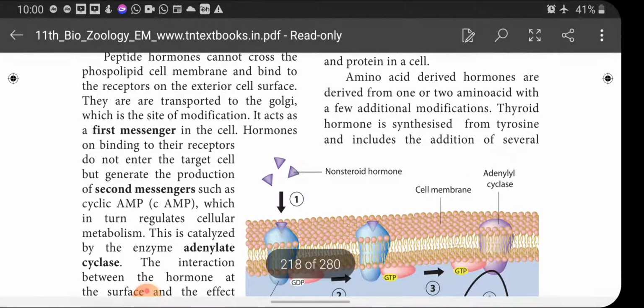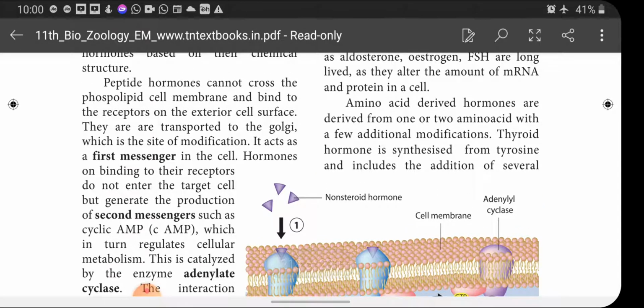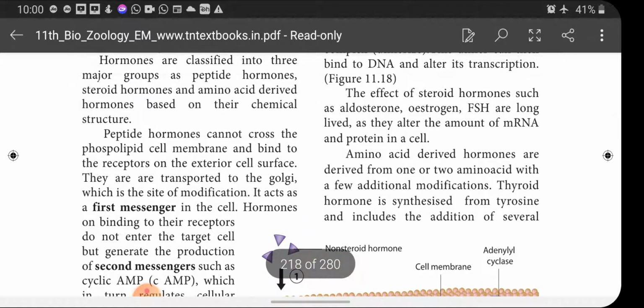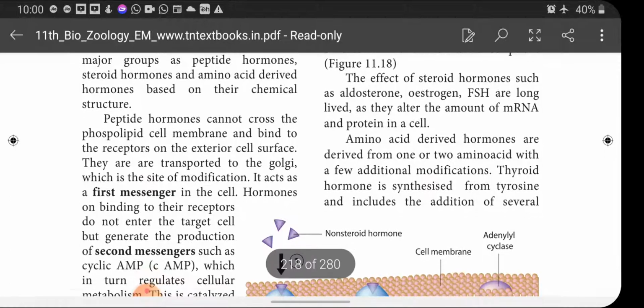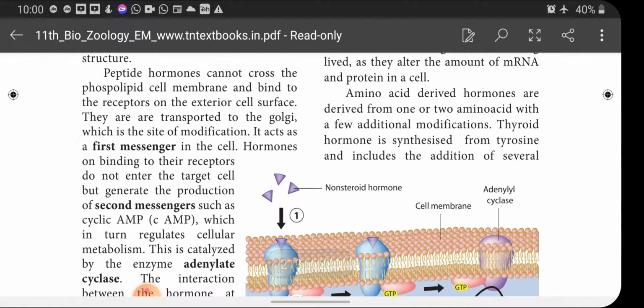What they are trying to say here, children, is that hormones are of three types, isn't it? Some hormones are peptides, some hormones are steroids, some hormones are derived from amino acids. These peptide hormones cannot cross the phospholipid cell membrane because peptides are proteinous in nature. This protein substance cannot pass into the lipid cell membrane.